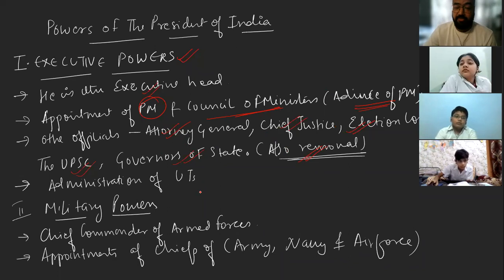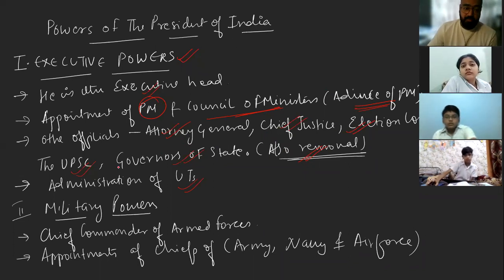Then the third executive power of the president is the administration of union territories. We have union territories in India. All these union territories are under the administration of the president. That means the president is the supervisor of all these. He manages the affairs of these union territories. Is that clear? Okay.